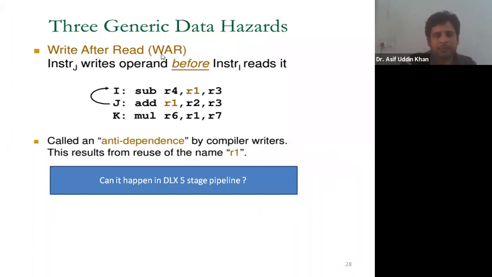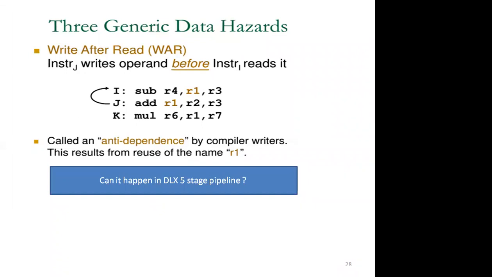Can this write after read hazard be possible in a DLX 5-stage pipeline? DLX is a kind of RISC processor that uses a 5-stage pipeline. So tell me, can this write after read hazard happen in DLX 5-stage pipelining? Can it occur? Question for you. Can you answer this? Sir, no.